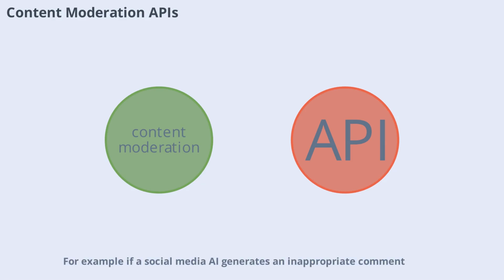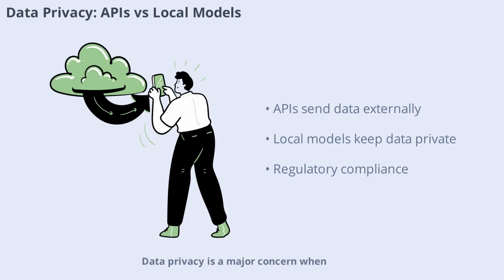For example, if a social media AI generates an inappropriate comment, the egress moderation filter blocks it instantly, protecting users from harmful content. Data privacy is a major concern when using commercial APIs versus hosting open-weights models locally. Commercial APIs require sending your data to external servers, which can raise compliance issues under regulations like GDPR or HIPAA. In contrast, hosting models locally ensures your data never leaves your secure network. For example, a hospital might use a local deployment to process patient records, ensuring privacy and regulatory compliance.